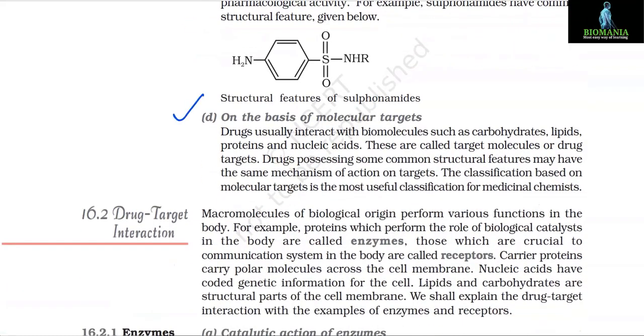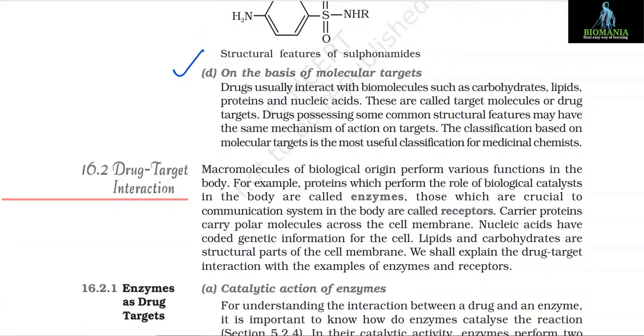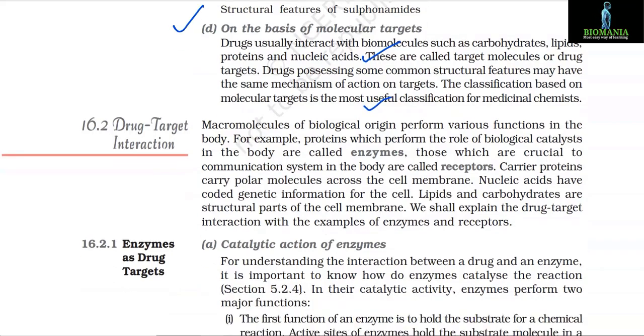D. On the basis of molecular targets. Drugs usually interact with biomolecules such as carbohydrates, lipids, proteins, and nucleic acids. These are called target molecules or drug targets. Drugs possessing some common structural features may have the same mechanism of action on targets. The classification based on molecular targets is the most useful classification for medicinal chemists.